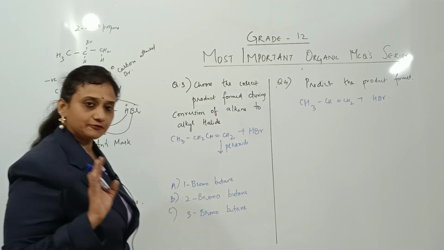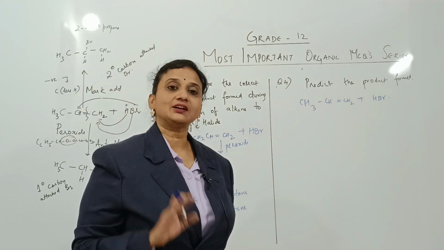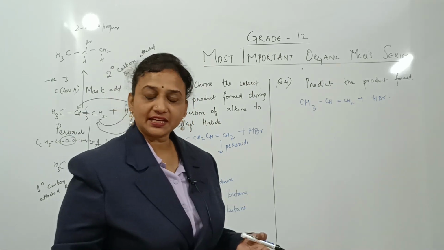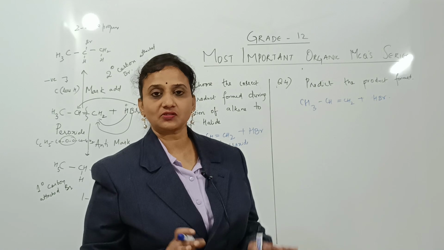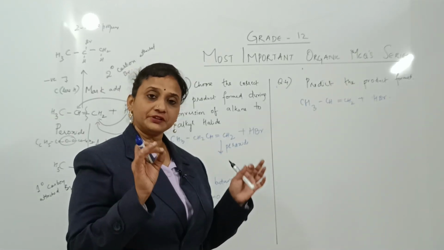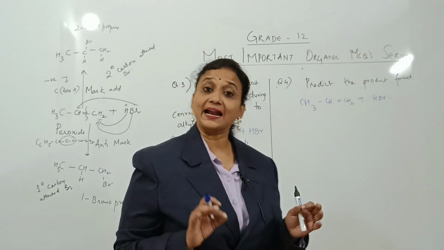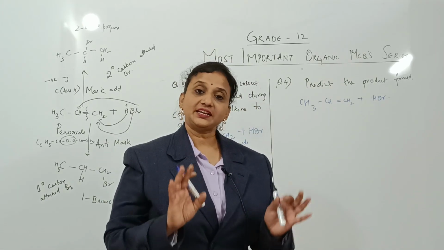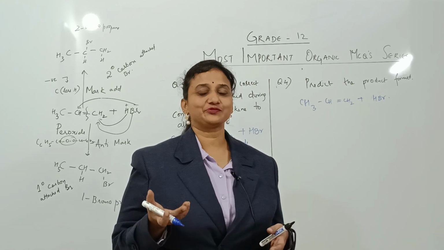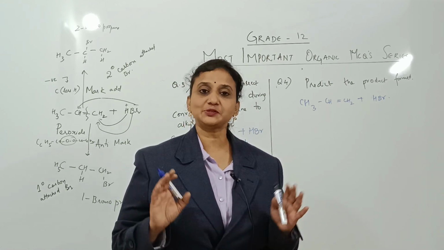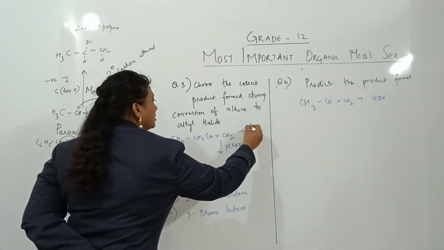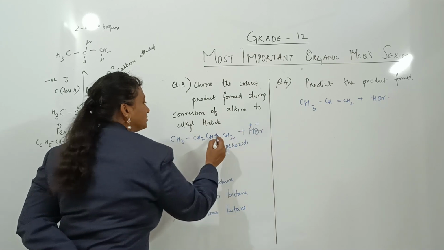First of all, I have to concentrate and I have to check whether it is unsymmetrical or not. Yes, it is unsymmetrical. Second, I have to see whether there is peroxide or not. Yes, there is a peroxide. I have to remember if it is peroxide, it is which rule? Anti-Markovnikov rule. Next important thing, if it is anti-Markovnikov rule, how many marks do we get? As just a clue, 1 mark. That is primary product. Simple, break this bond.